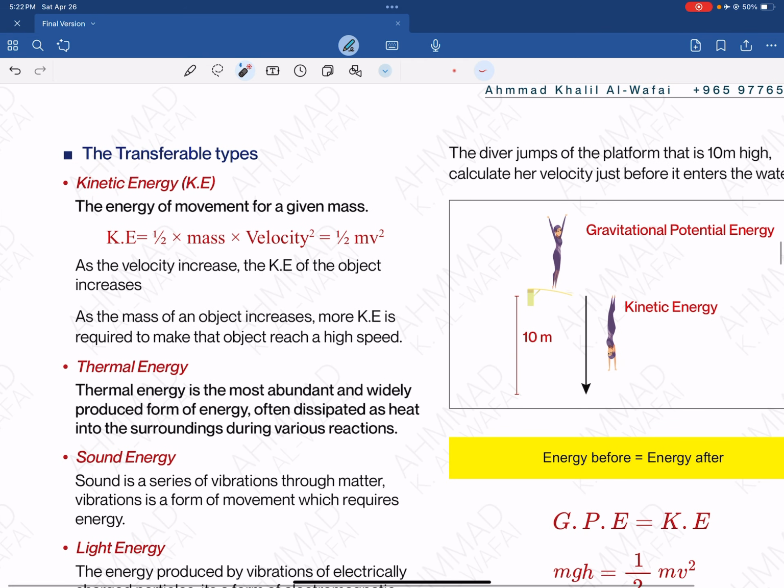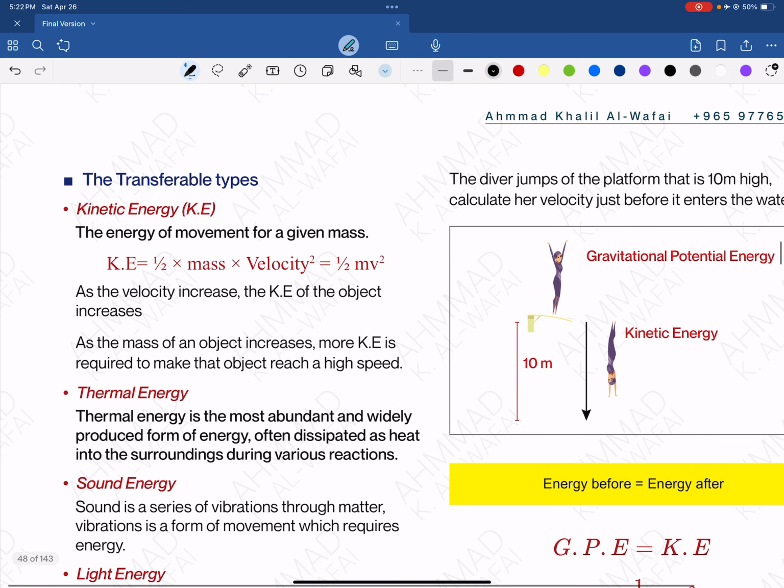Now we're going to talk about the transferable energy. The first one that you're going to have to calculate is the kinetic energy. Now kinetic energy is equal to half multiplied by mass multiplied by the velocity squared. So if you have an object with a mass of 200 grams moving at a velocity of, let's say, 5 meters per second, you want to calculate its kinetic energy.